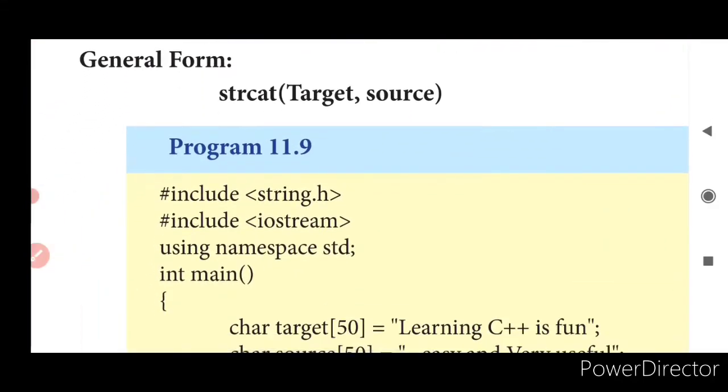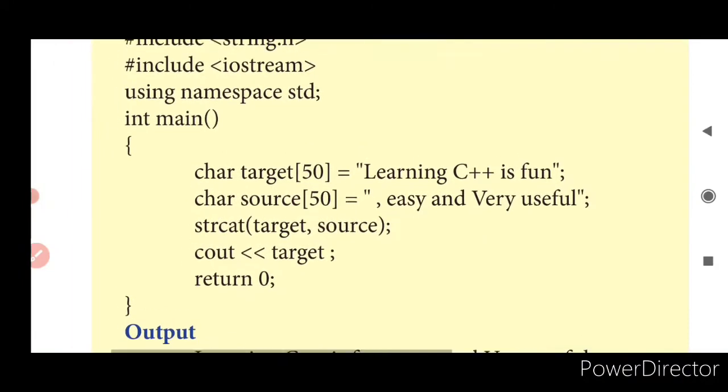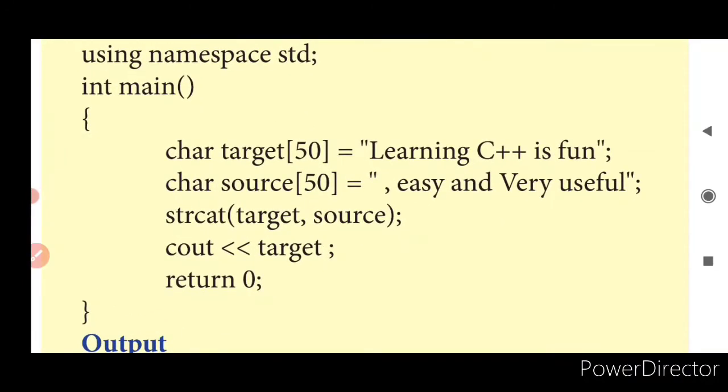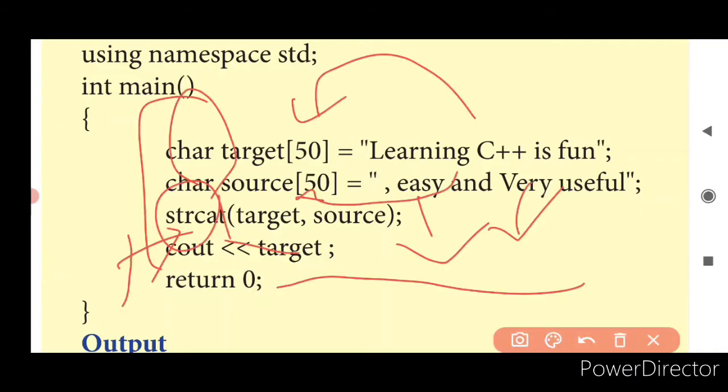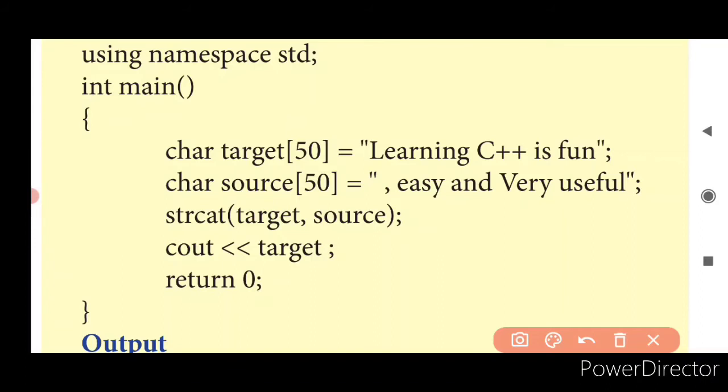What is the general form that is being given? strcat target comma source. Now let us move on with the program. Your program execution will always start from main, and we have two character variables here, target and source. Each is going to have how many characters? 0 to 49, 50 characters it can take.